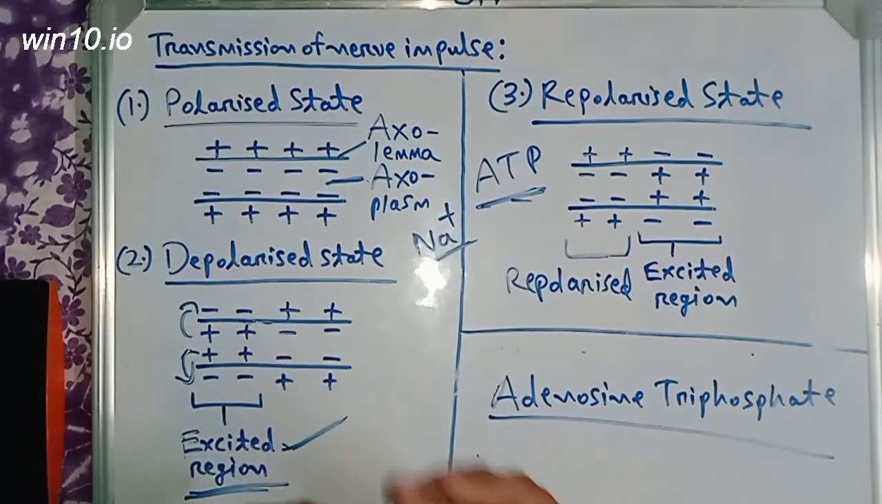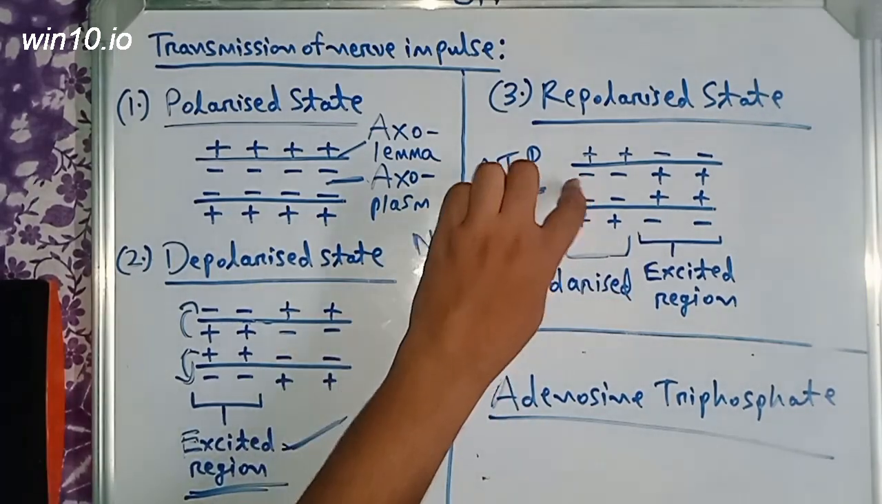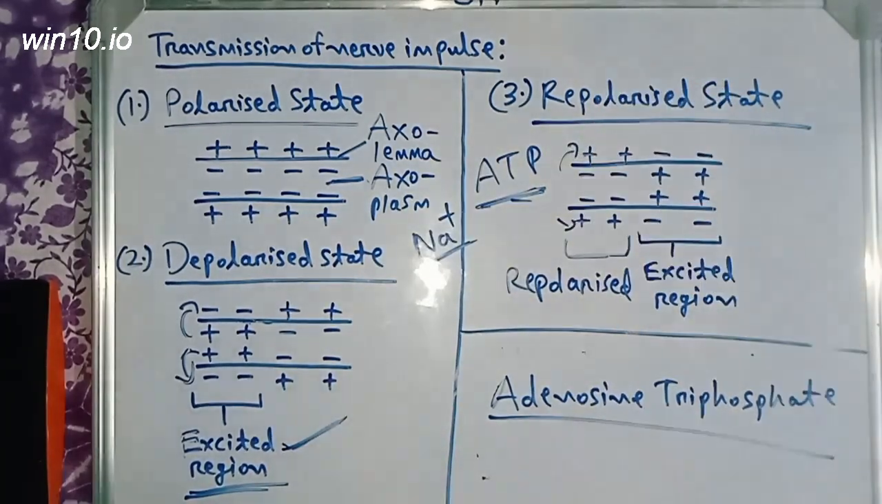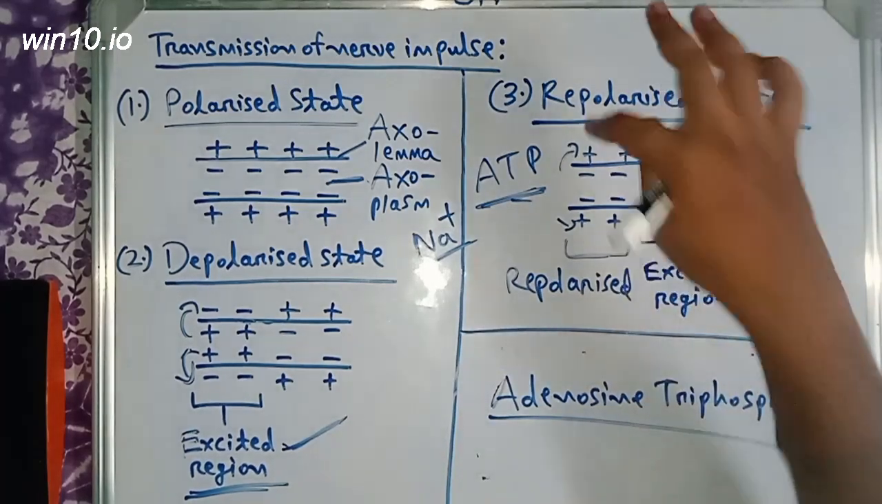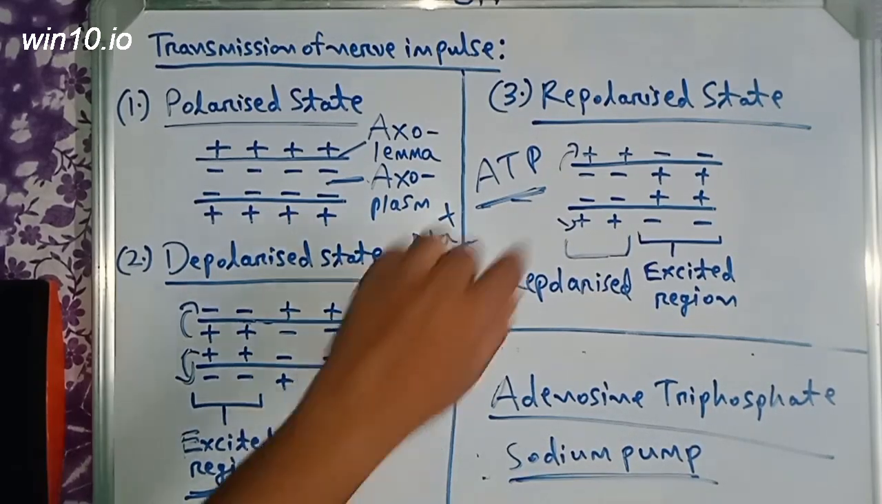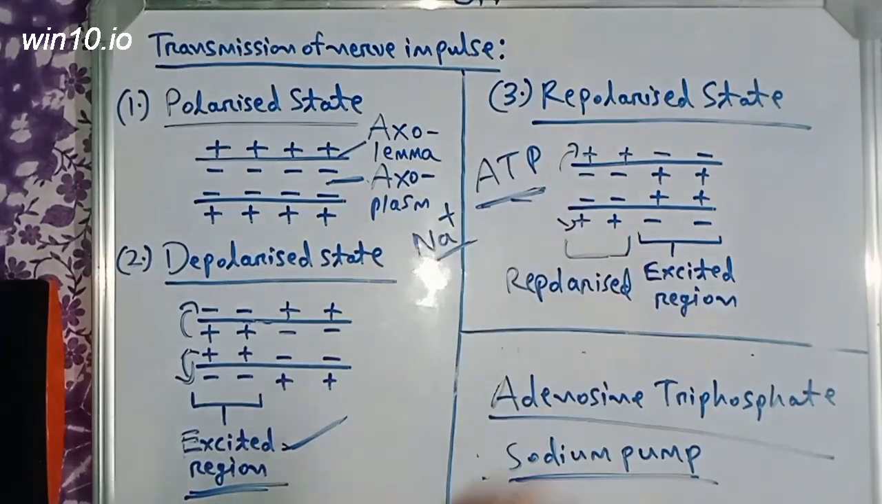This method by which these sodium ions are pumped outside from inside the axon is called the sodium pump.